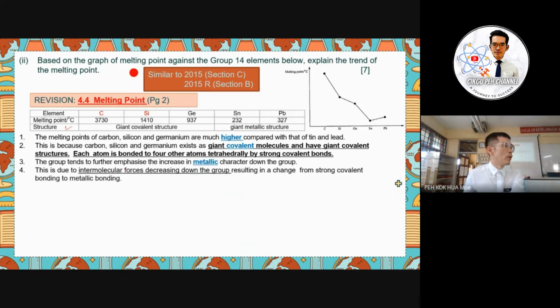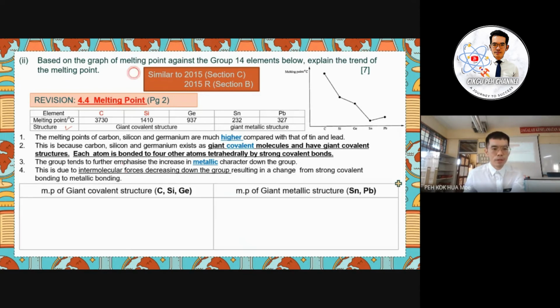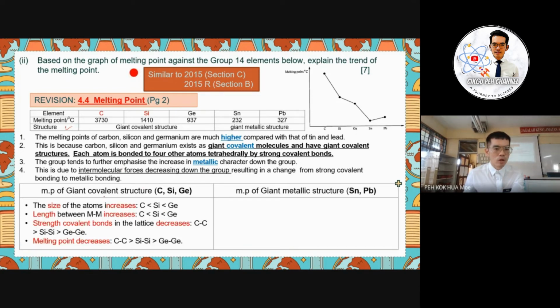And then we see what points we can use in our answer. Here again you can see the table. I already separated it. When we discuss the giant covalent structure, we discuss the size of the atom. When the size of the atom increases, the length of the M to M bond will increase. So the carbon to carbon bond will be the shortest compared to germanium to germanium. The shorter bond has a higher strength, so C to C will be higher compared to germanium to germanium. So the strength of the covalent bond decreases, and the melting point decreases from carbon to germanium.